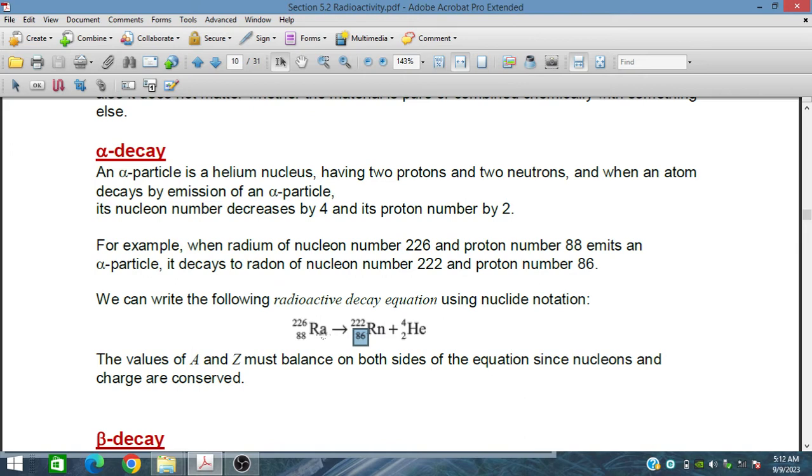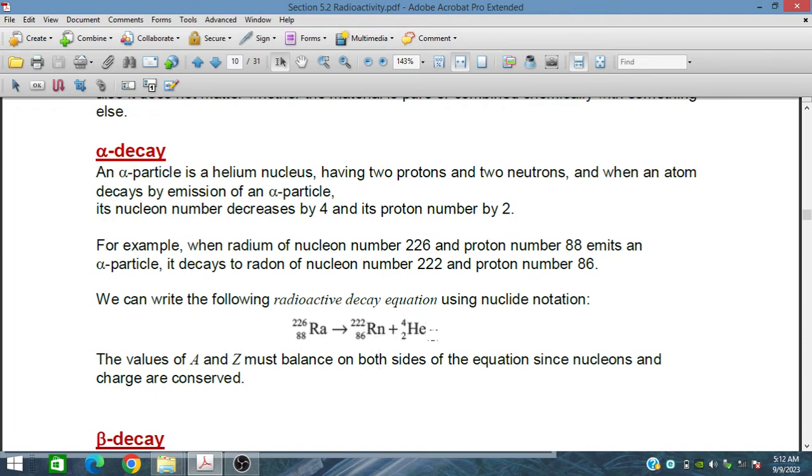A new element, radon, is formed, and this radon is also radioactive. This is a simple example of radioactive decay, where radium is transformed to radon and an alpha particle.